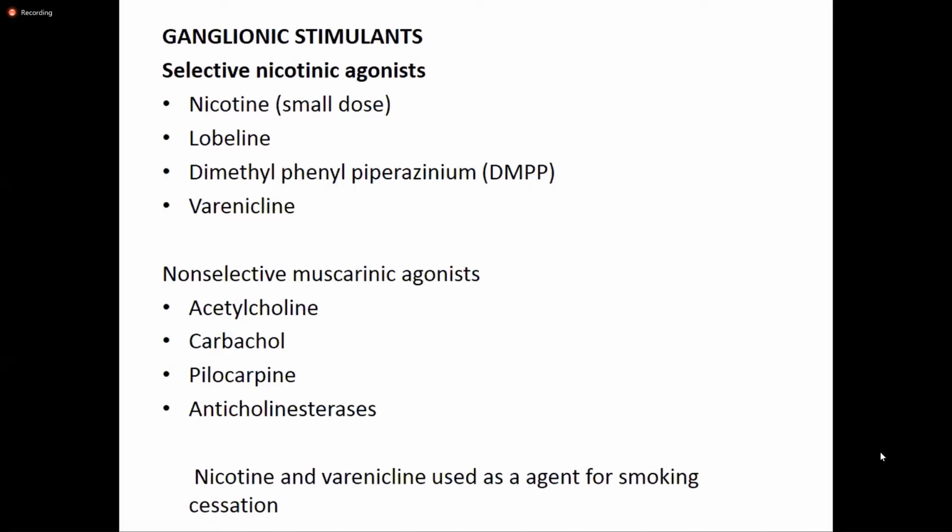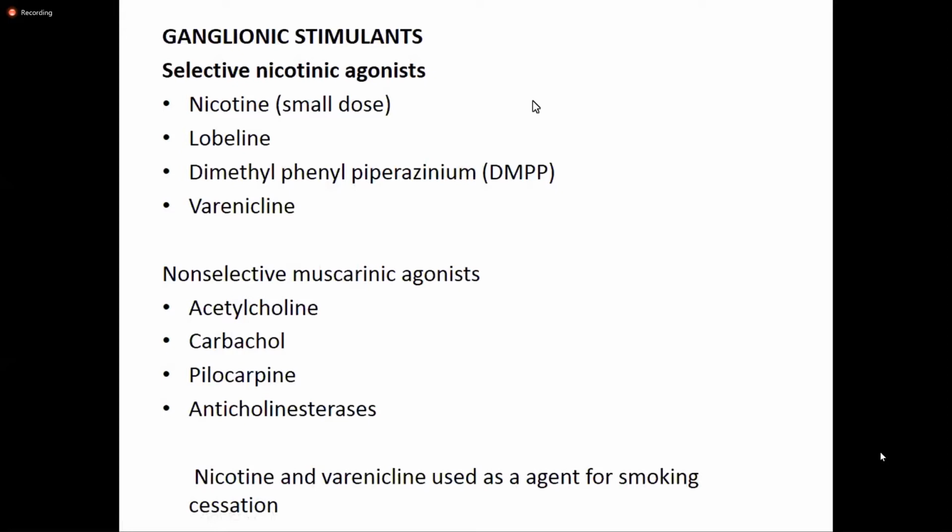Selective nicotinic agonists include nicotine in smaller doses, lobeline, dimethylphenylpiperazinium, and varenicline. Non-selective muscarinic agonists include acetylcholine. These are the group of drugs which can stimulate both the muscarinic as well as the nicotinic receptors.